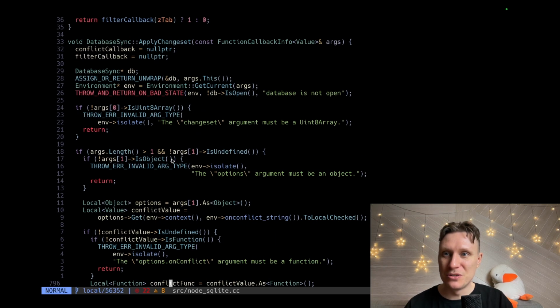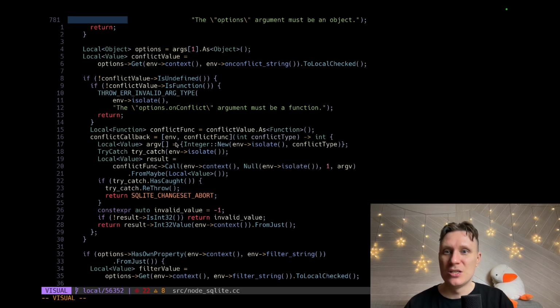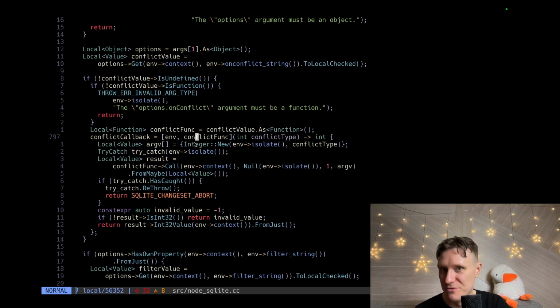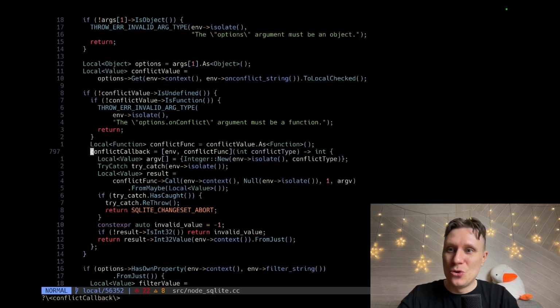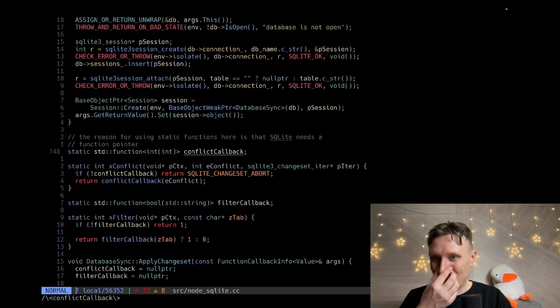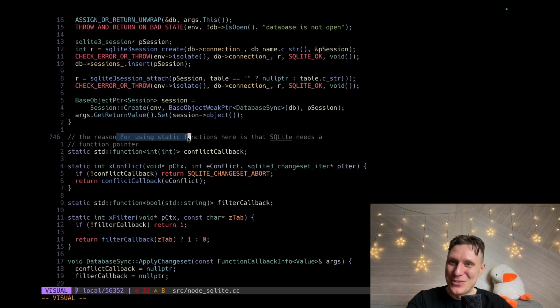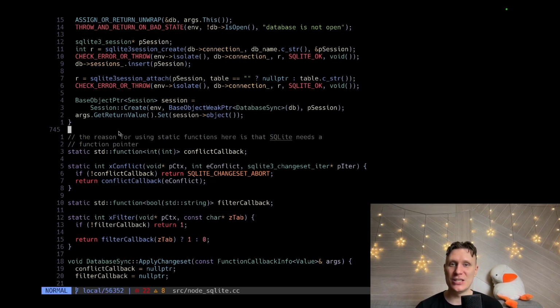But is this a pointer? This is a pointer. Okay, we can capture. So we have a couple of pointers, I believe. I believe this is also a pointer. We have a couple of pointers. We store it in our lambda, and then we can call it when we want. When we would like to call this. Oh my god, this is like a global conflict callback. So the reason for using static functions here is that SQLite needs a function pointer. This is an extremely helpful comment. Let's meditate on it. The reason for using static functions here is that SQLite needs a function pointer.